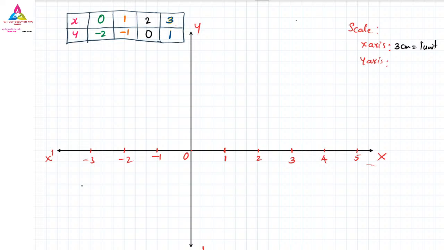Similarly for the y-axis, the maximum is 1 and we have minus 2. So I will leave 3 here also. Again I can leave the 3. So here I will take minus 1 and here minus 2, because the smallest y value is minus 2 and the greatest is 1. So here also I have to leave 1. Okay, you can draw whichever graph you like, no problem.